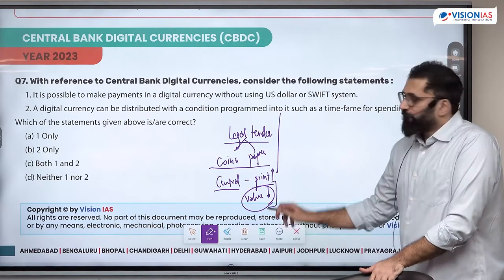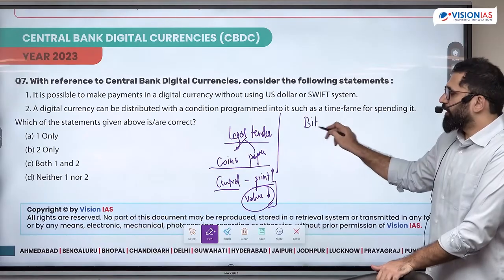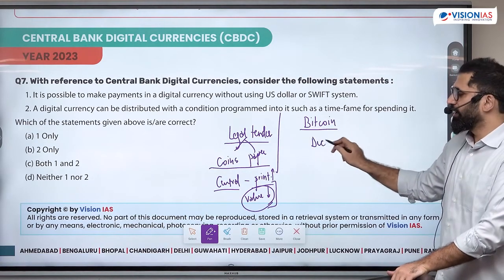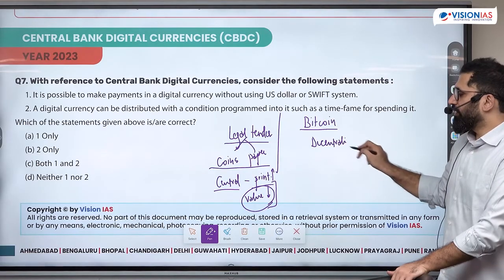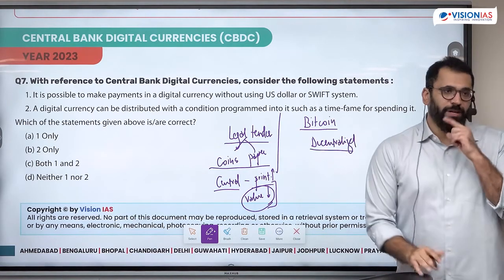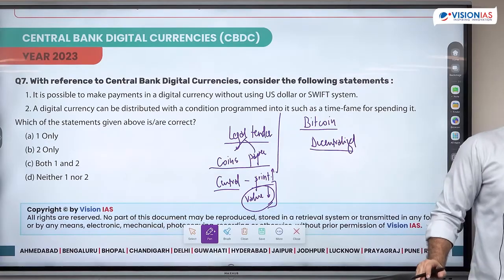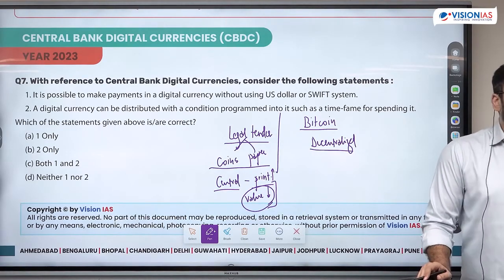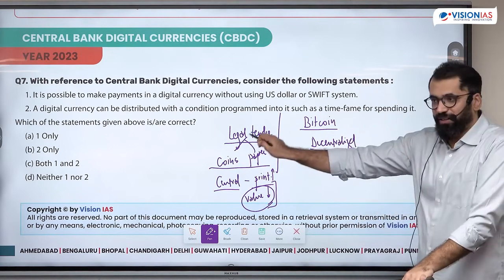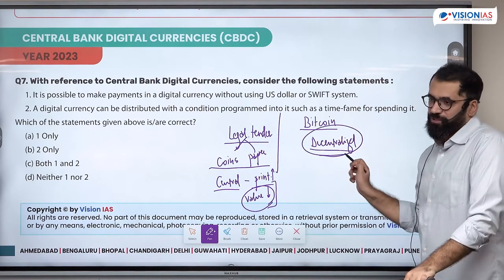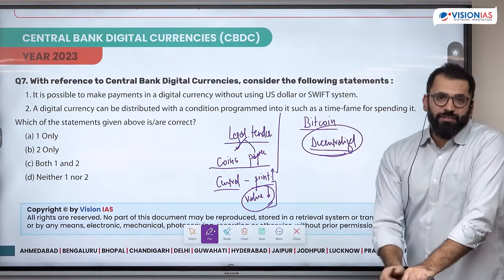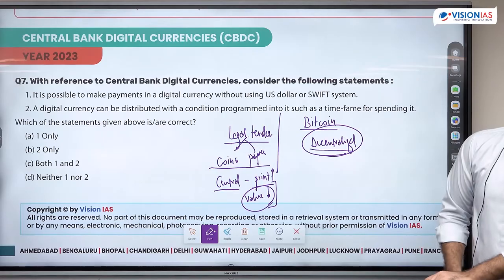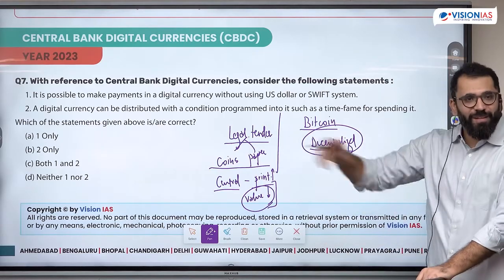Now this is a problem which Bitcoin tried to solve. Bitcoin said no one will have the control of printing, it will be decentralized. But people did not trust Bitcoin. Why? Bitcoin can perform the function of exchange. Bitcoin can help measure value. Bitcoin also can store value. In fact, they can store value better than this. Why? Because there is no central control. Then why was Bitcoin not trusted? Why? Government control was the problem.